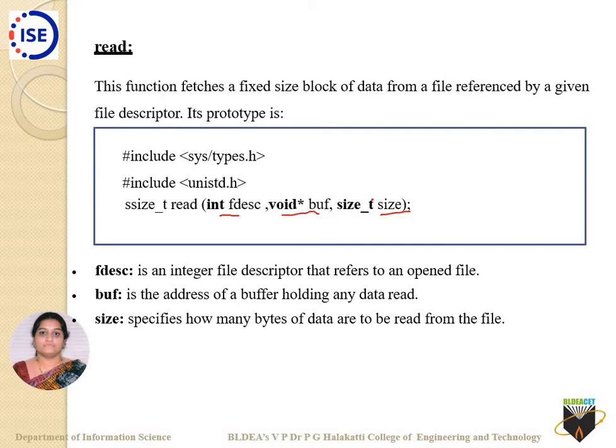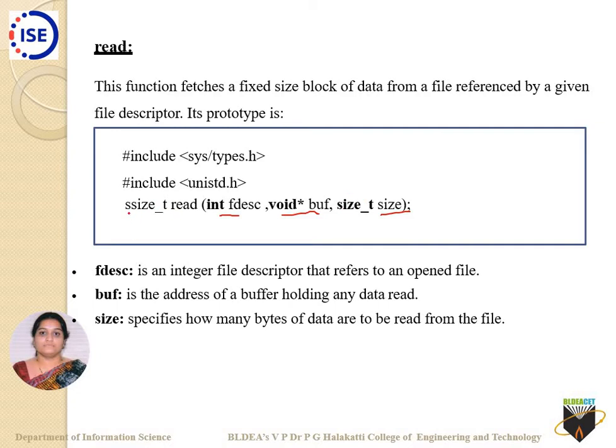Here you have come across int, but this is a new kind of data type, called size_t, which is used to specify the size as an argument in Unix for these APIs. The same size_t, more precisely ssize_t, happens to be the return type of this read.